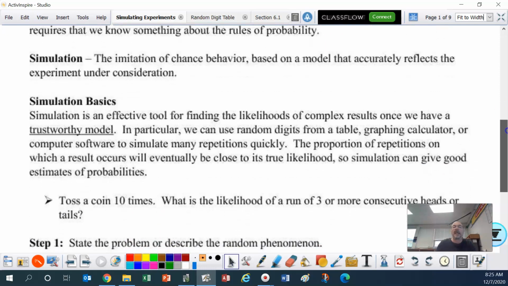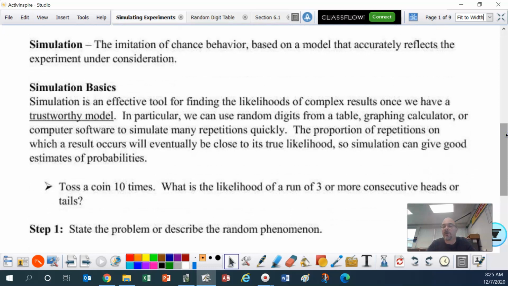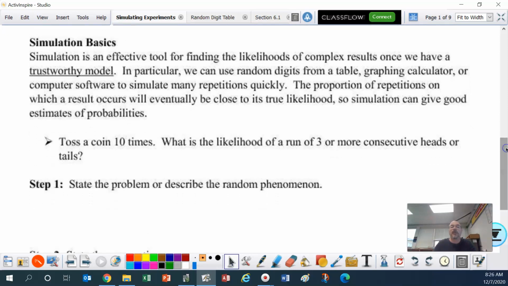Simulation: the imitation of chance behavior based on a model that accurately reflects the experiment under consideration. Simulation is an effective tool for finding the likelihood of complex results, because sometimes it's just not reasonable, ladies and gentlemen, to go out and figure out something that's actually happening.